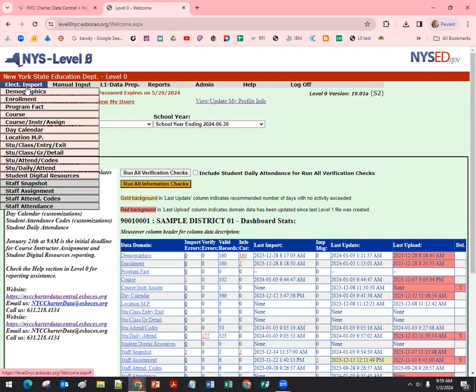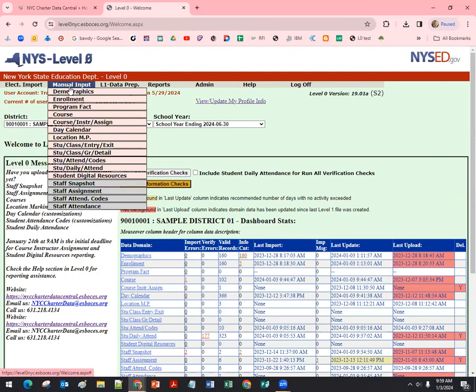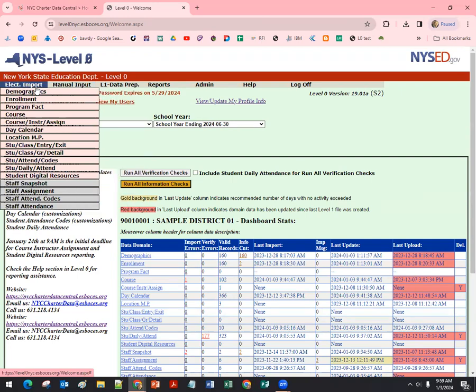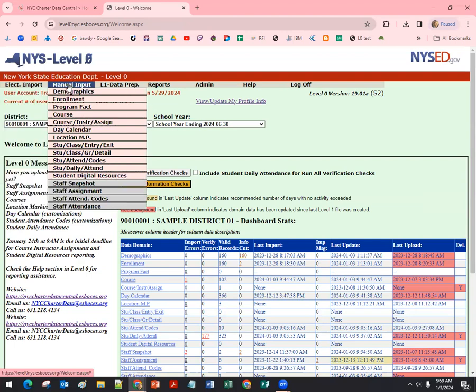Across the screen, the main area is this gray navigational bar across the top. It gives you the ability to do different functions. This first one is to electronically import data, and then you'll see the names of all the templates that we show and collect data for in level 0. Manually input, you can enter individual records or load them in mass. If you have less than 3 dozen of something to import, I definitely recommend doing it manually. It'll go really fast.